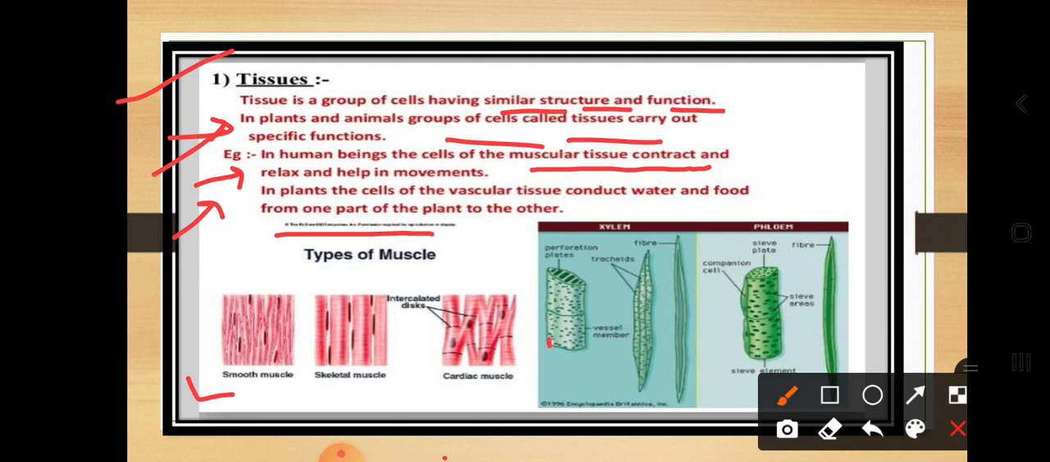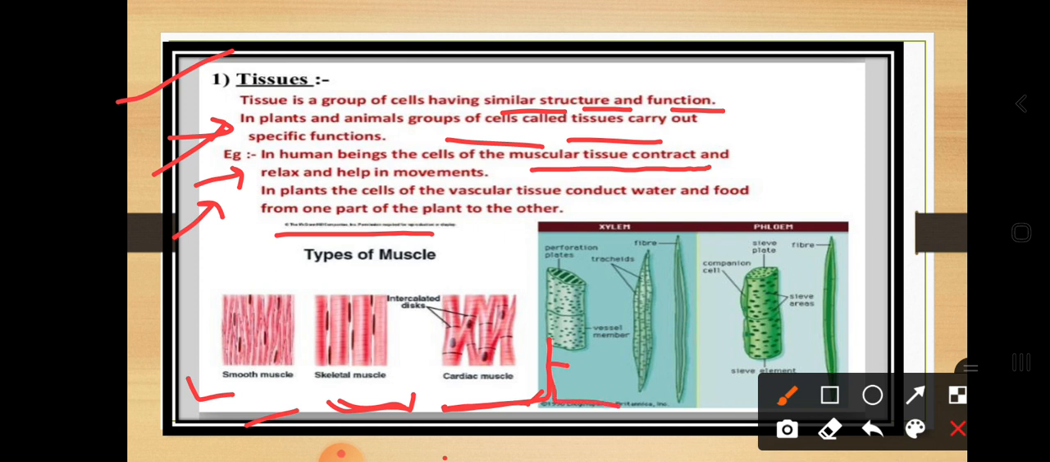So these are the types of muscles in the human body. What are the types of muscles? That is the smooth muscles, skeletal muscles and the cardiac muscles. Just recall where you can get the smooth muscles. We can get the smooth muscles in the whole body. Skeletal muscles protect our bones. Cardiac muscles protect our heart. So these are some types of the muscles in the human body.